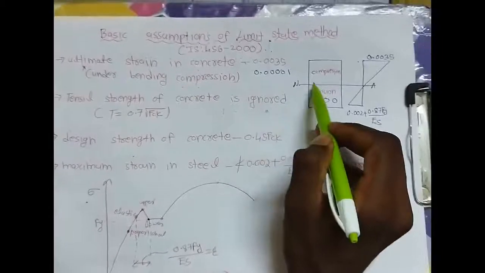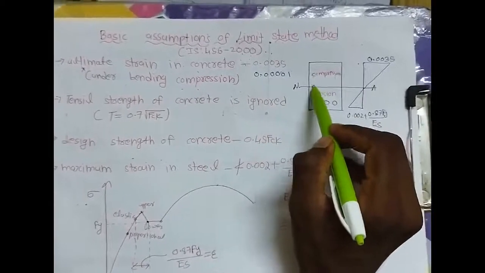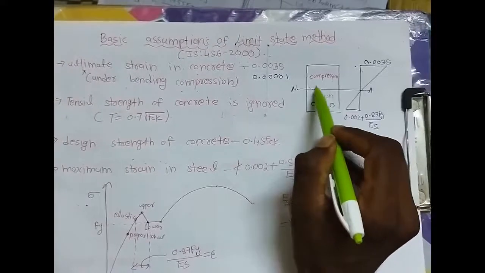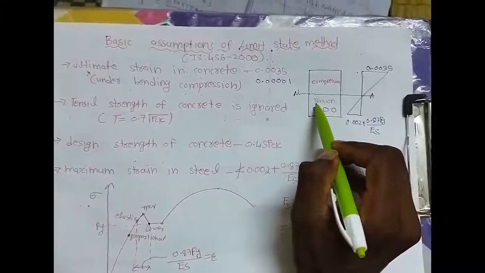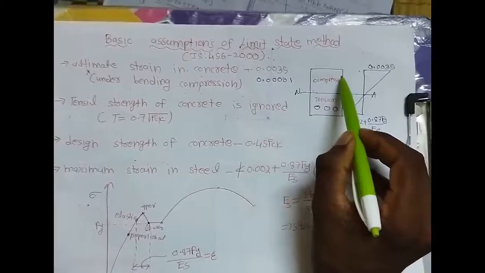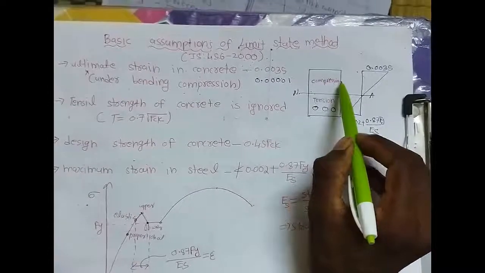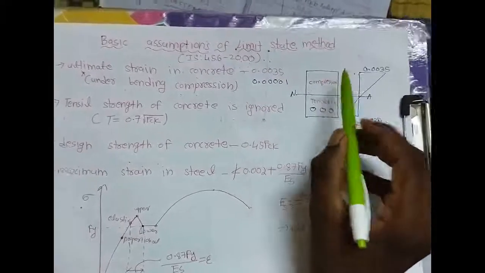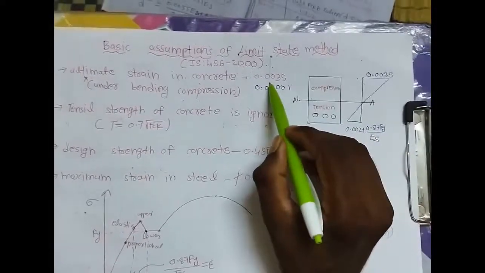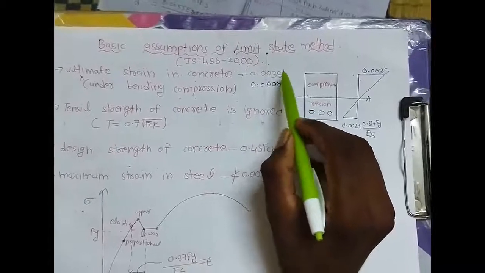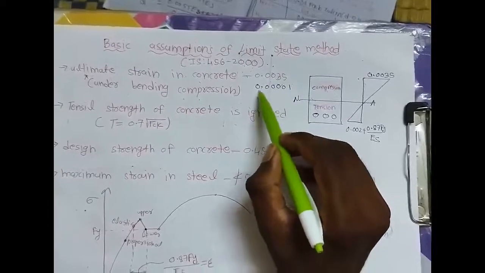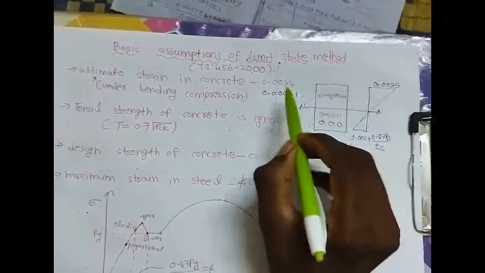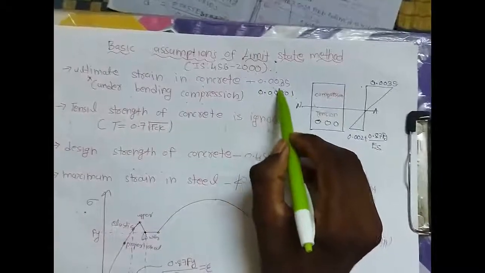Under bending compression means in an RCC member, in a beam, we have both compression zone and tension zone. Above the neutral axis is the compression zone and below the neutral axis is the tension zone. When we consider the compression zone, the whole compression is taken by the concrete here. So up to this strain we can stress the concrete. Otherwise, if we increase even 0.0001 strain, the concrete may fail. So we have to stress the material up to 0.0035 only.